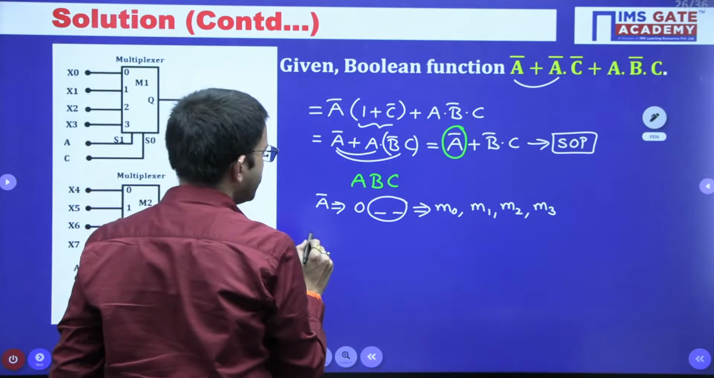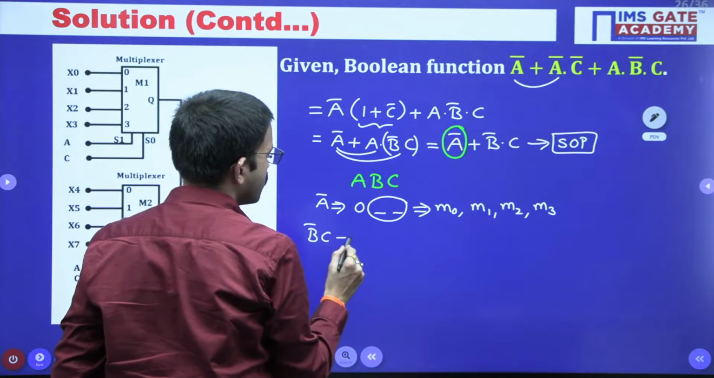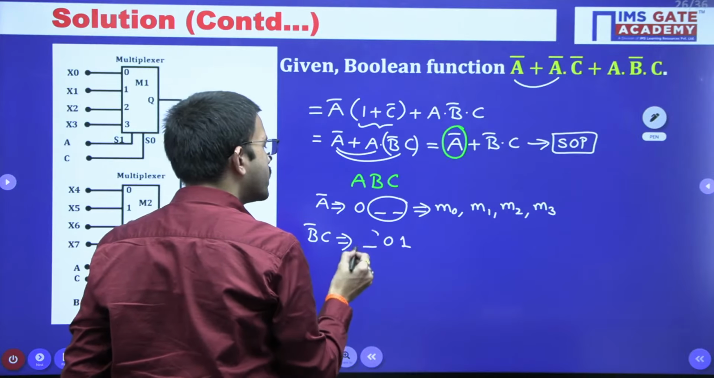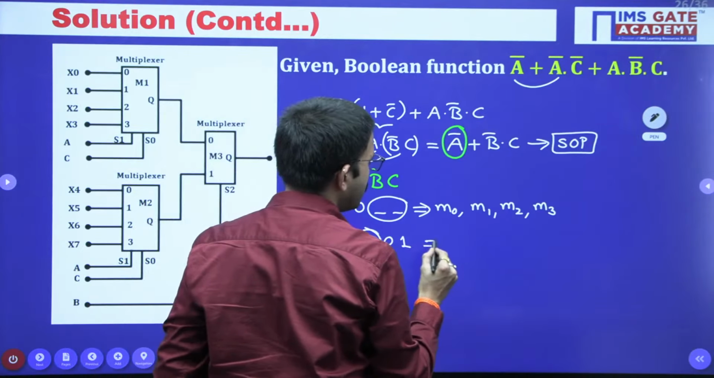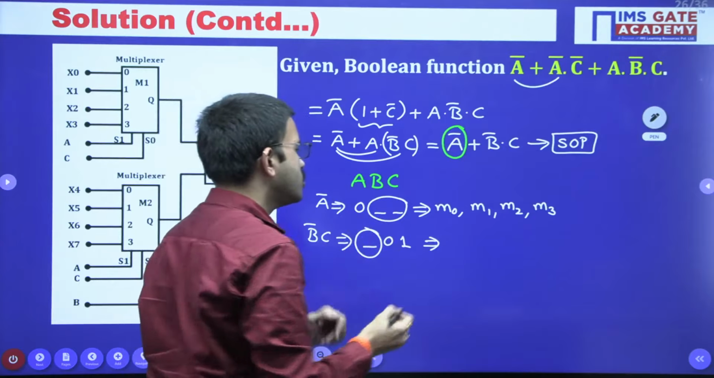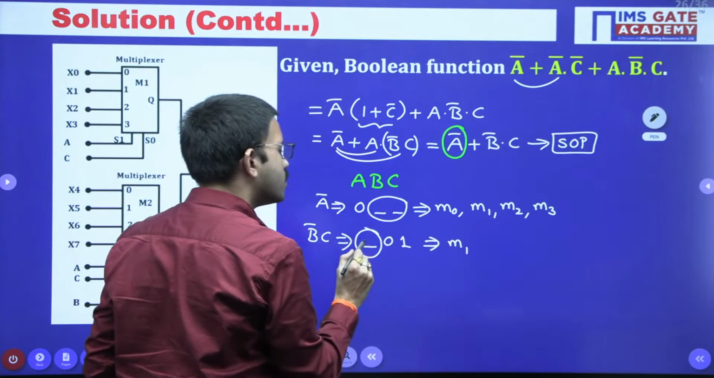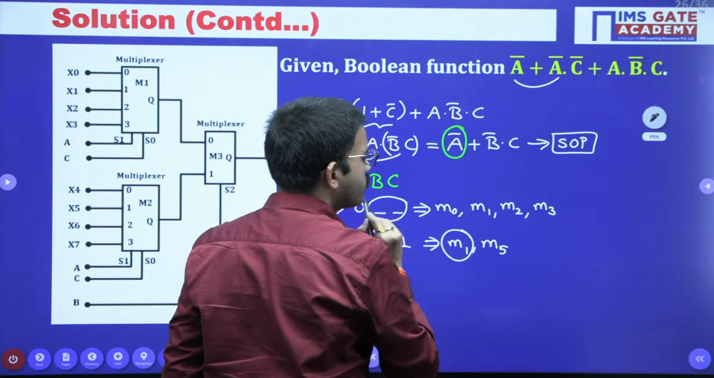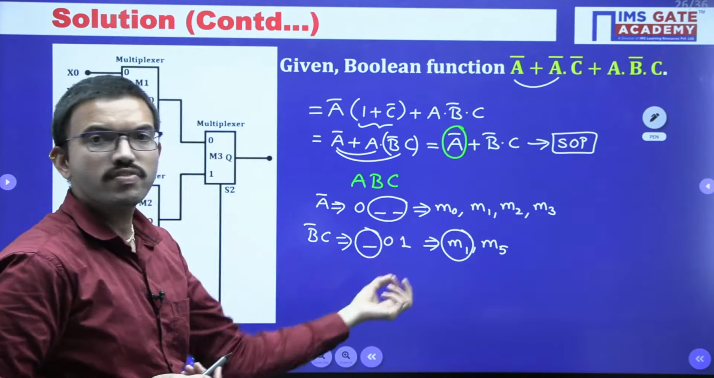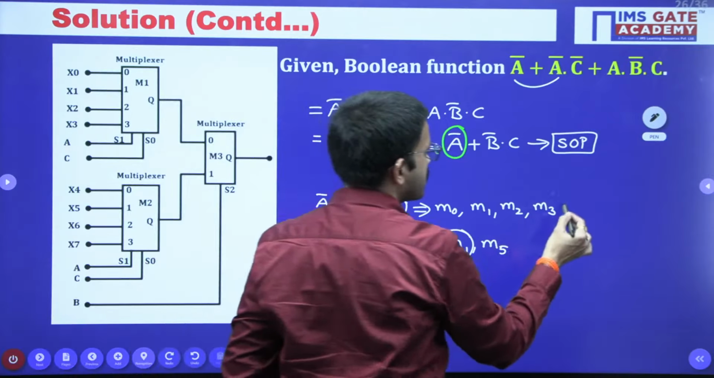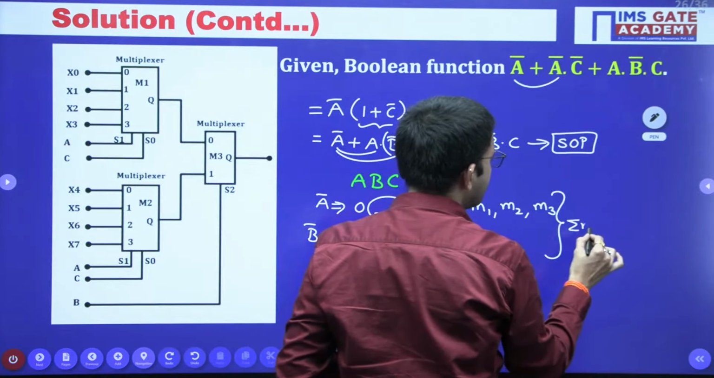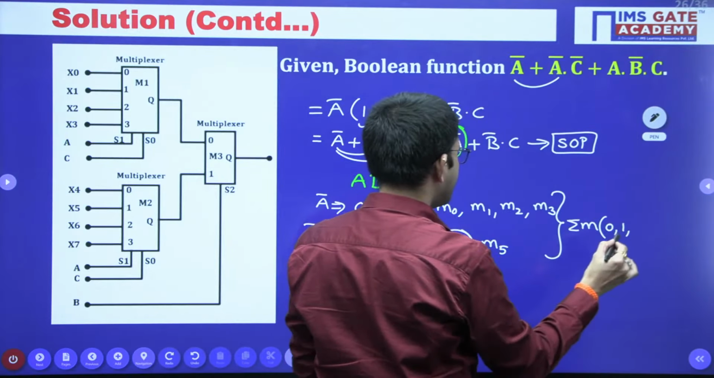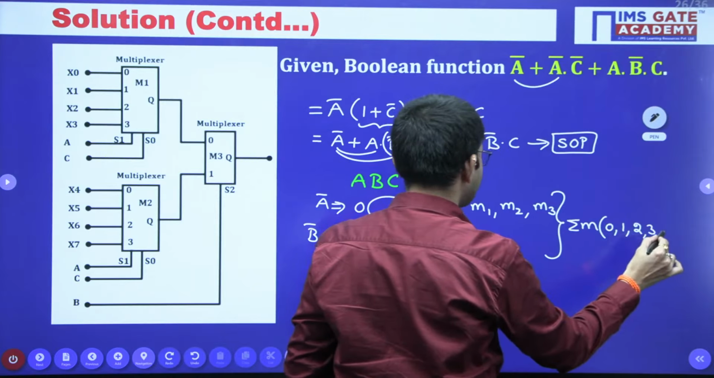Next, consider the second term B bar C. B value is 0, C value is 1. Here for A value, you are getting two combinations. Either A value can be 0 or A value can be 1. If you consider 0, M1. Next, 1: 101 is nothing but 5. If any term repeats, you can consider it one time, because whatever min terms you are getting, we will sum together, right? Sigma m form. So that means you are getting sigma m 0, 1, 2, 3, 5.